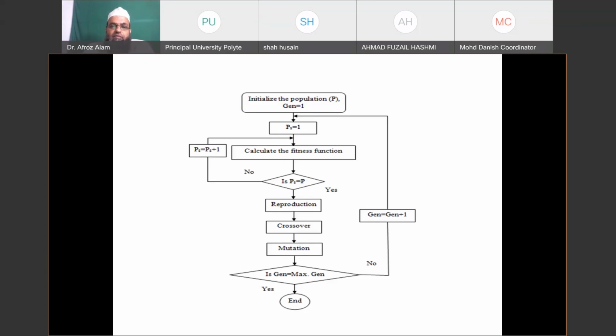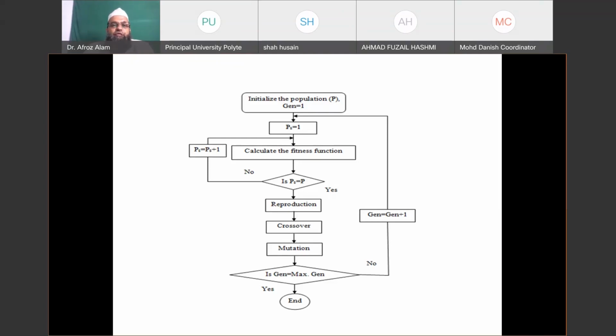That's why we have another check whether this counter has reached the number of populations or not. Suppose we have a population size of 10 chromosomes. Starting from chromosome number 1, we evaluate the fitness of chromosome 1, then 2, then 3, and this loop continues until we have evaluated the fitness of the 10th chromosome, the last one. Remember that here we have assumed 10 chromosomes in our population. Someone may be interested in having 20 or 40 or 50.